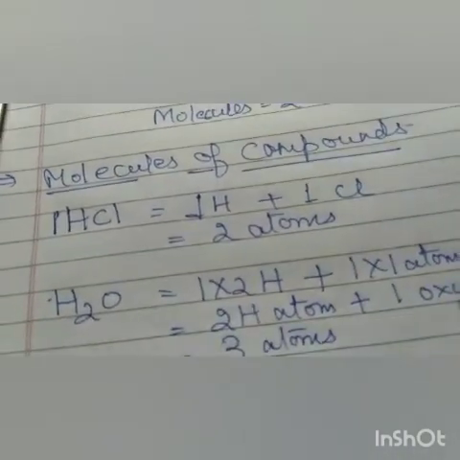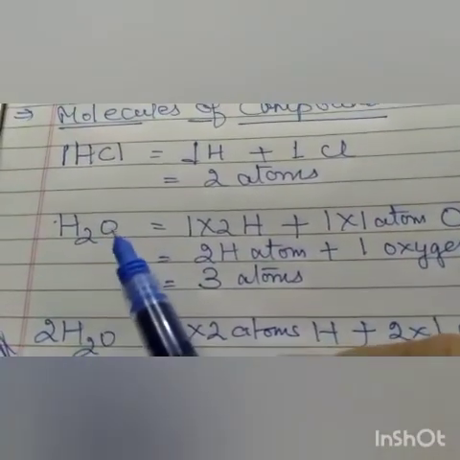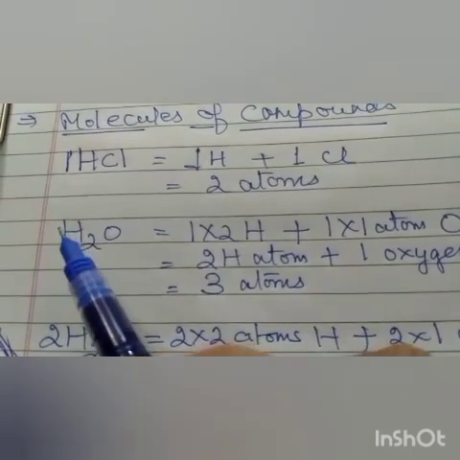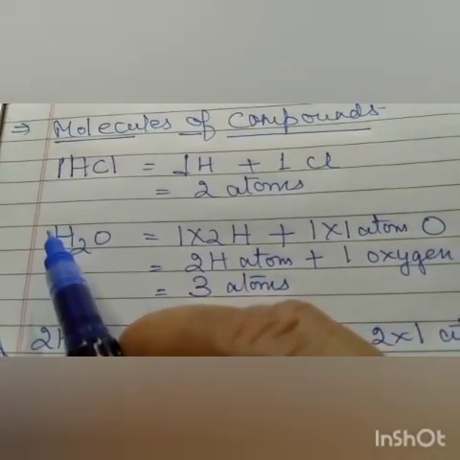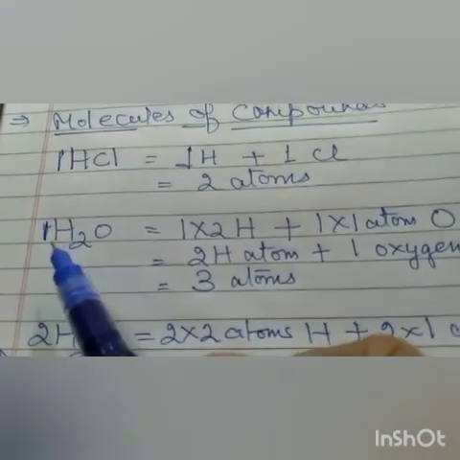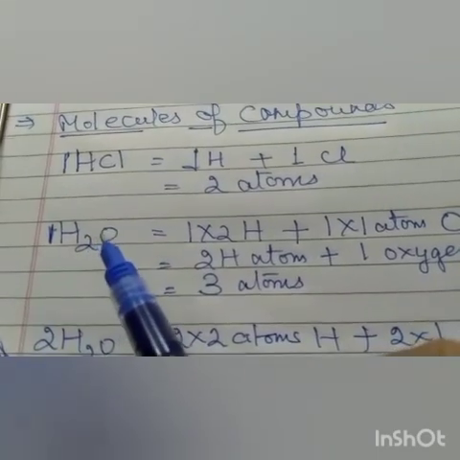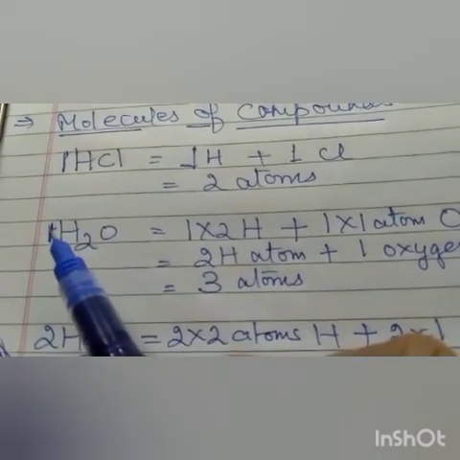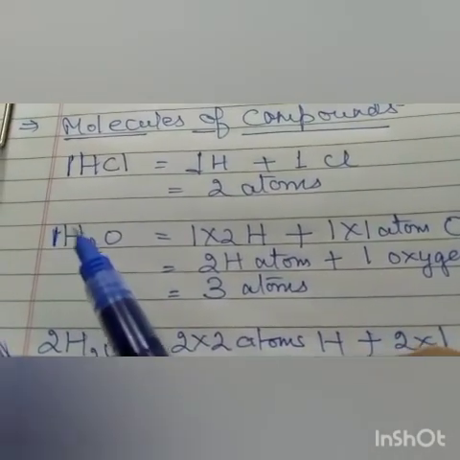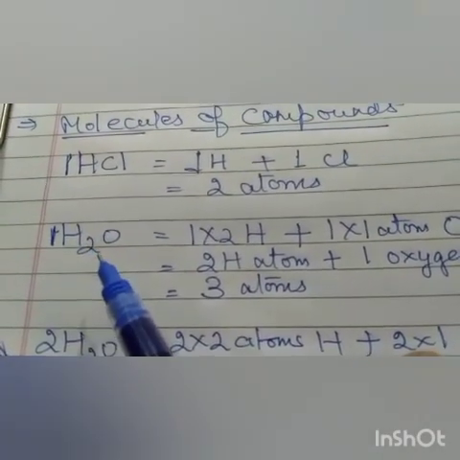Now you come to another example. See here, water, H2O. Now how many molecules are there? 1 molecule. Nothing is written means 1 molecule is there. Okay, now just see, in 1 molecule of water, total how many atoms are there? You see here, in 1 molecule of water there are first 2 hydrogen atoms. How? 1 into 2.